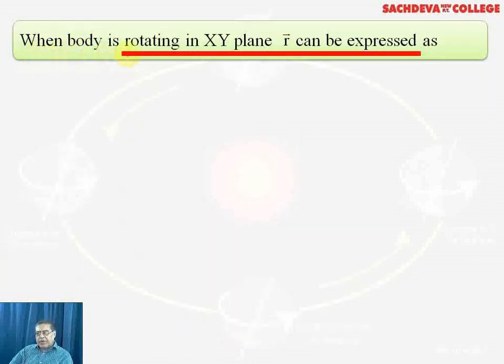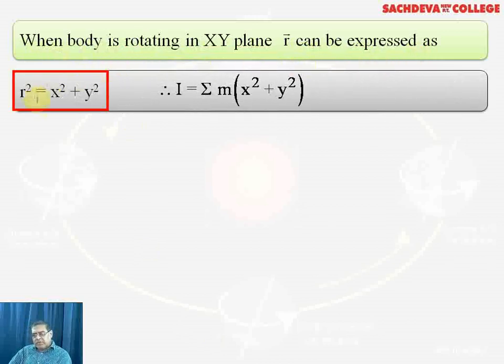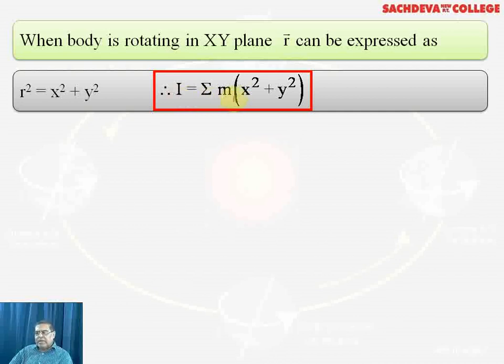Now, when a body is rotating in the xy plane, r can be expressed as r square is equal to x square plus y square, and the moment of inertia will be summation of m. Sigma stands for summation. Summation of m into x square plus y square. Or we can say I is equal to sigma m, and for x square plus y square we can put r square. So our net expression will be I is equal to sigma m into x square plus y square, or it can be written as I is equal to sigma m r square.